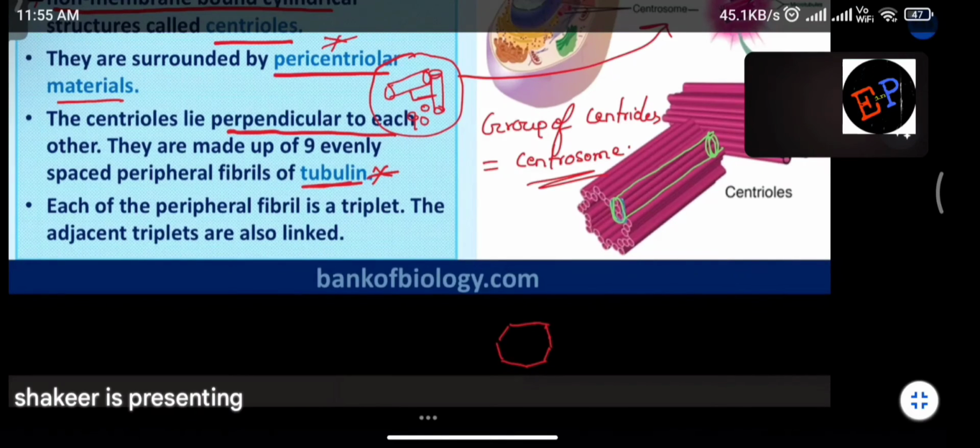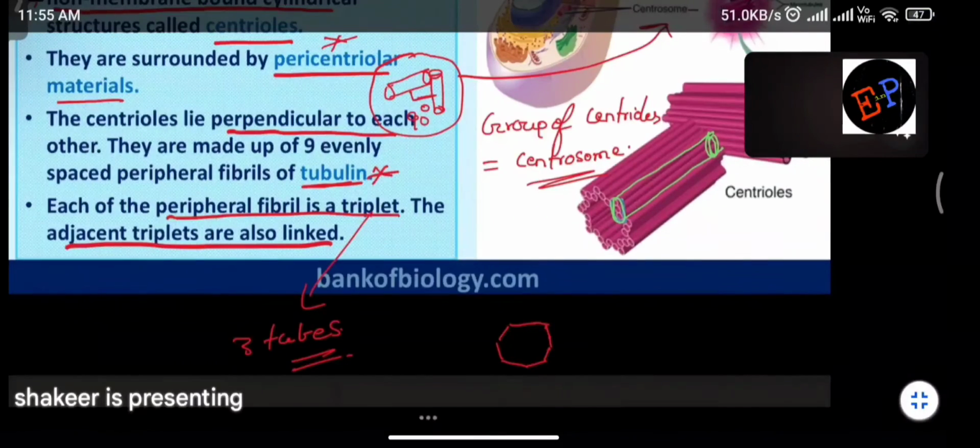So next, each of the peripheral fibril is a triplet. Triplet means what? 3 tubes, we can say. 3 tubes is called as triplet. So the adjacent triplets also, they are linked with each other. అర్థమవుతుందా ఫిగర్ లో అరేంజ్మెంట్ ఎలా అవుతున్నాయో అవి?